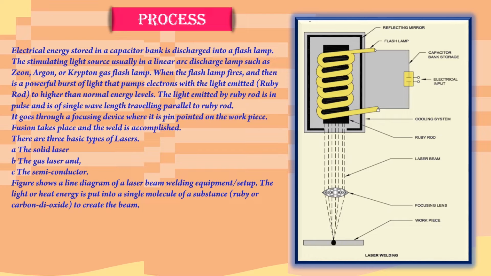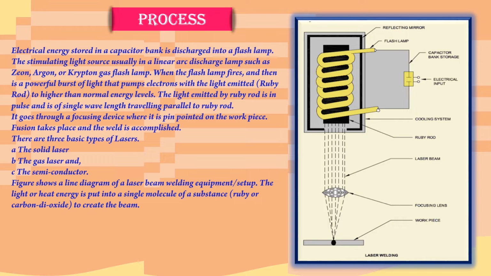The light emitted by the ruby rod is in pulses and is of a single wavelength, traveling parallel to the ruby rod. It goes through a focusing device where it is pinpointed on the workpiece. Fusion takes place and the weld is accomplished.